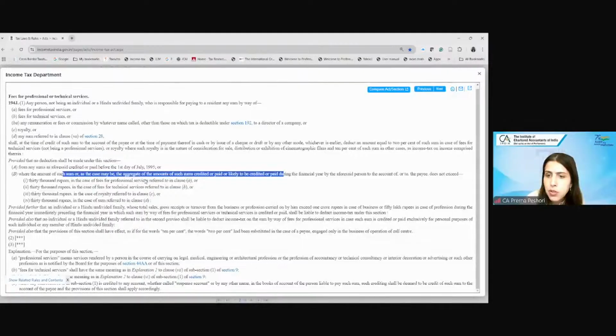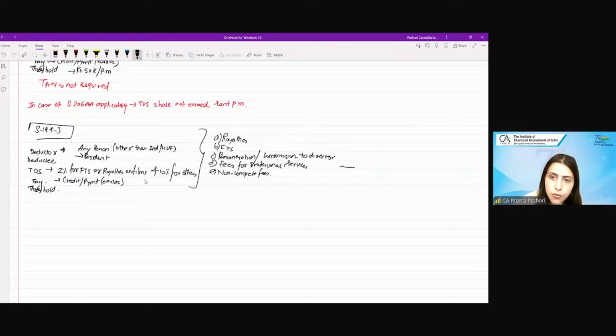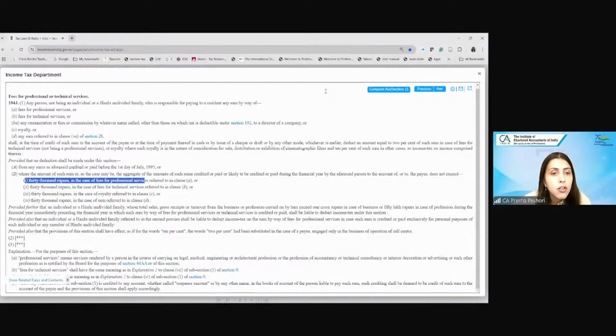The thresholds which are given are 30,000 for the fees for professional service, 30,000 for the fees of technical service, 30,000 for the royalty, and 30,000 for the 28.5. What is 28.5? Non-compete fee.